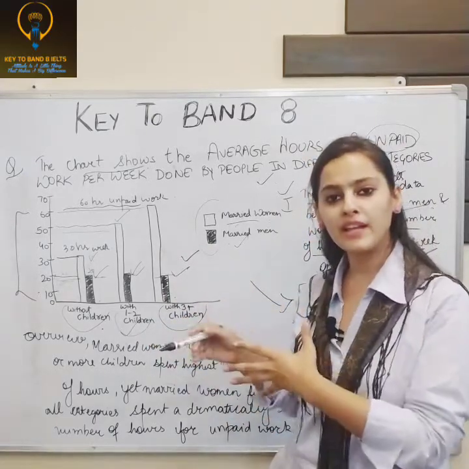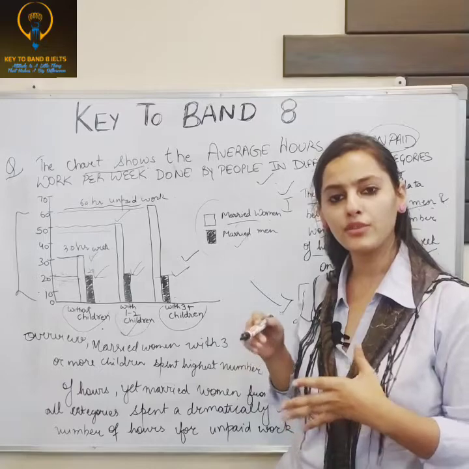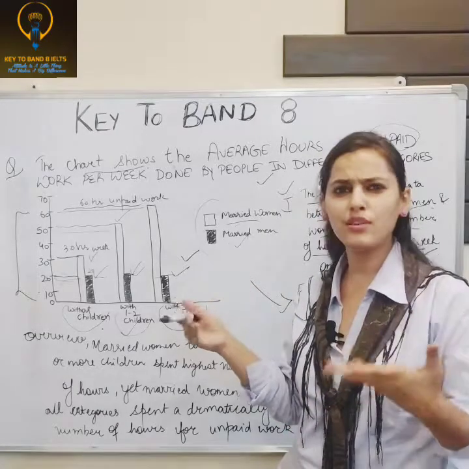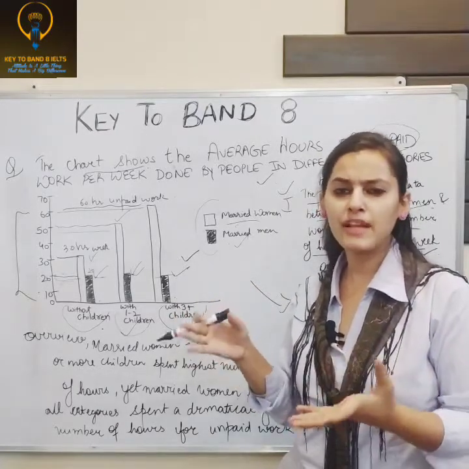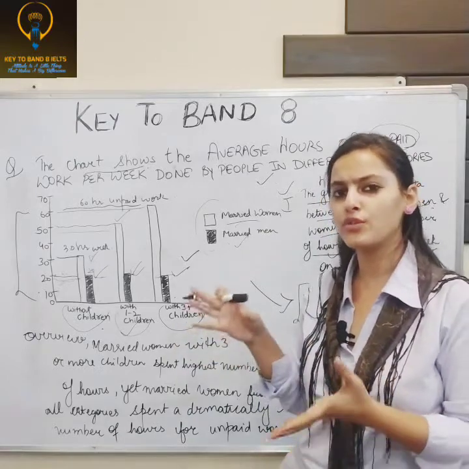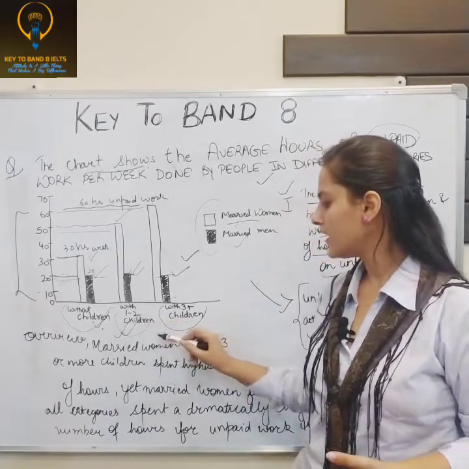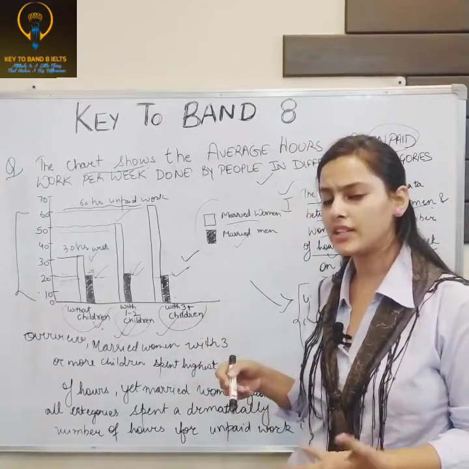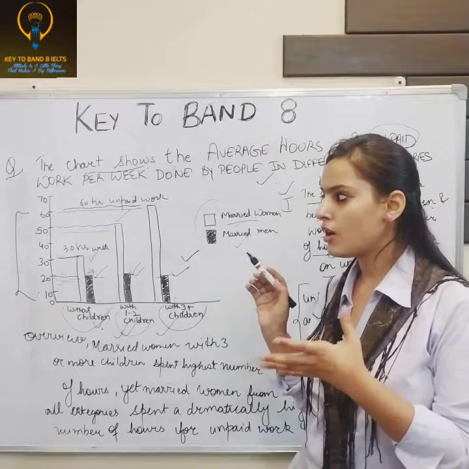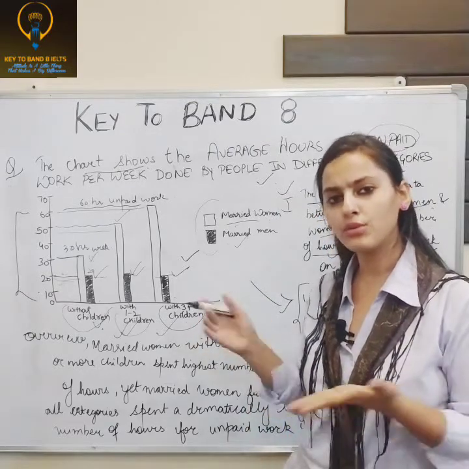So this you can explain in body paragraph 1 and body paragraph 2. That is up to you, how much you want to explain in body paragraph 1 and how much in body paragraph 2. If you want to explain these two things in body paragraph 1 and this separately in another body paragraph, that's okay. Your word limit should not exceed 150 to 200 words.